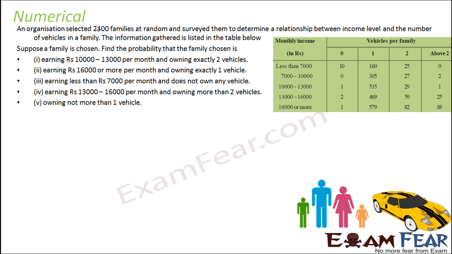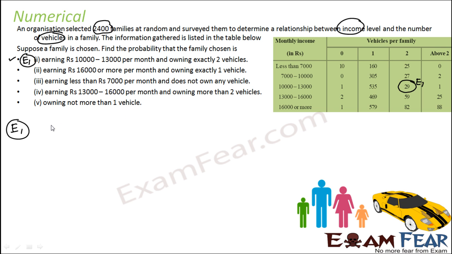An organization selected 2400 families at random and surveyed them to determine the relationship between the income level and the number of vehicles they have. And the following data is obtained. We have to find the probability when a family is chosen and it has this earning and this vehicle. So the 2400 families are distributed across this table. You pick one family and what is the probability that the family will be in this category of E1? E1 is nothing but earning of 10,000 to 30,000, that is this range, and exactly having 2 vehicles, this. This is my E1.